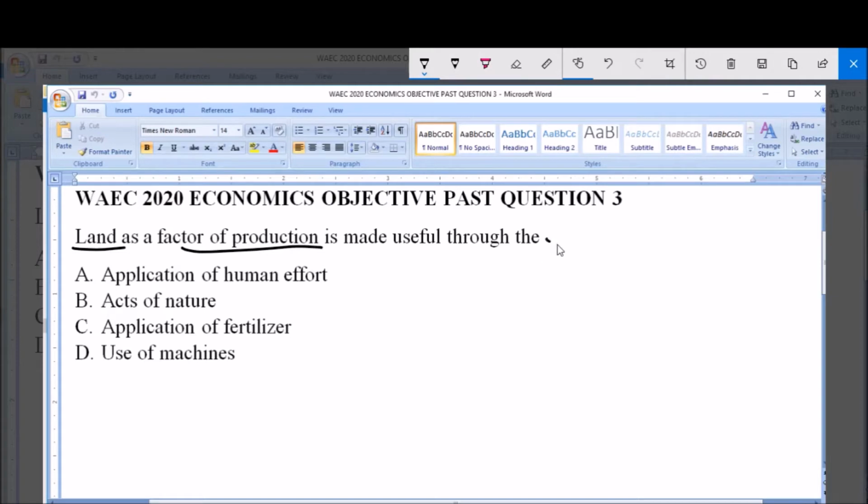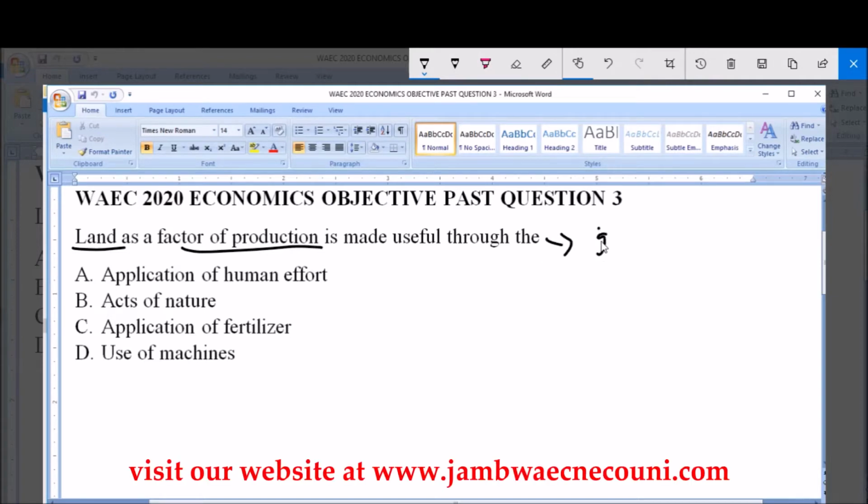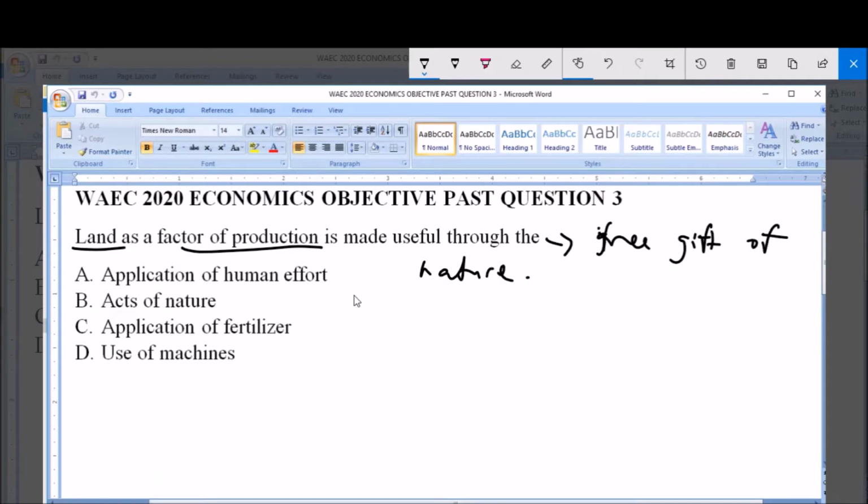as it relates to economics, is defined as a free gift of nature. Okay, this means that land is not manufactured, but rather it is a free gift of nature.